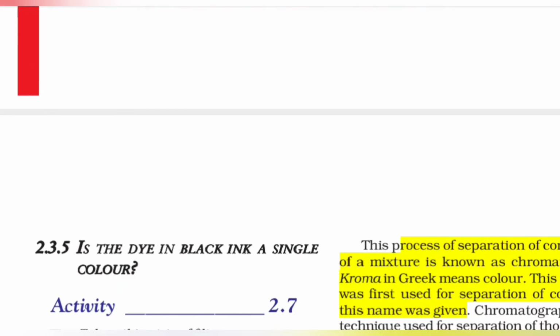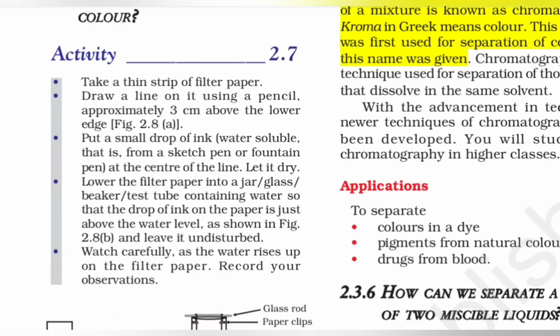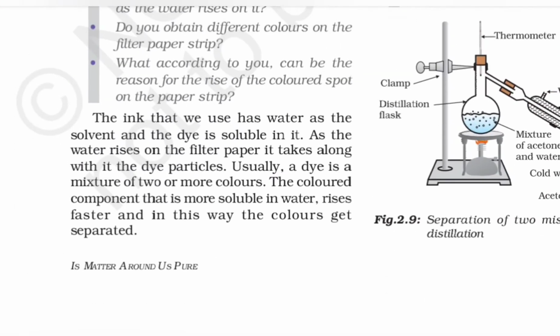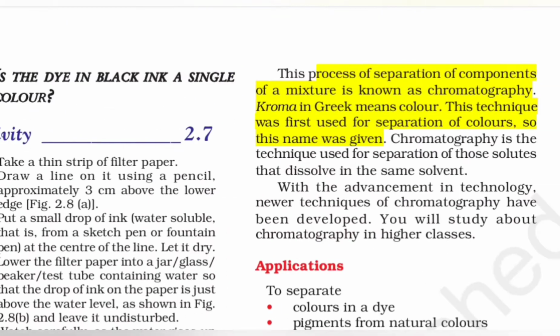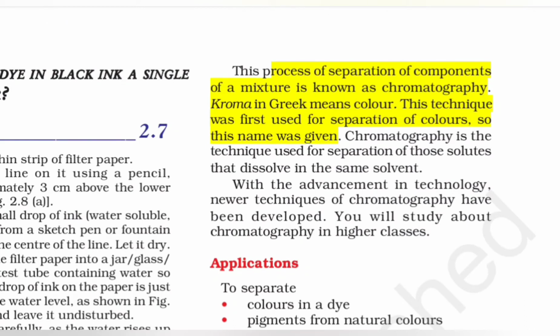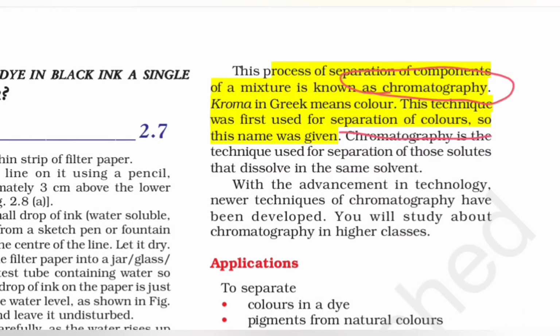Is the dye in black ink a single color? The ink that we use has water as the solvent and the dye is soluble in it, and as the water rises on the filter paper, it takes with it the dye particles. Usually a dye is a mixture of two or more colors. The colored component that is more soluble in water rises faster and the colors get separated. This process of separation of components of a mixture is known as chromatography, the technique used for separation of colors for the first time.